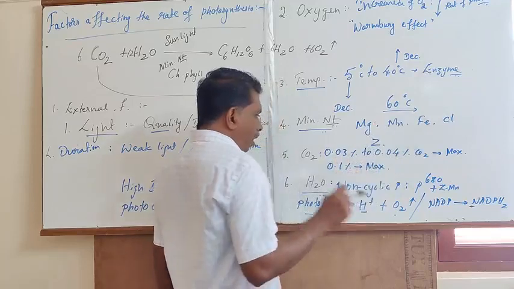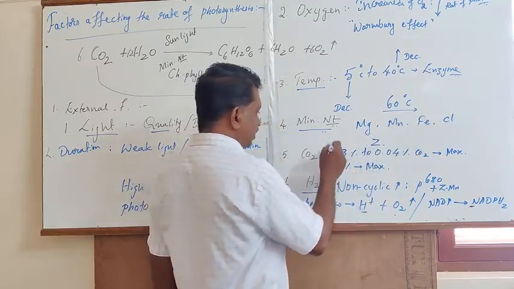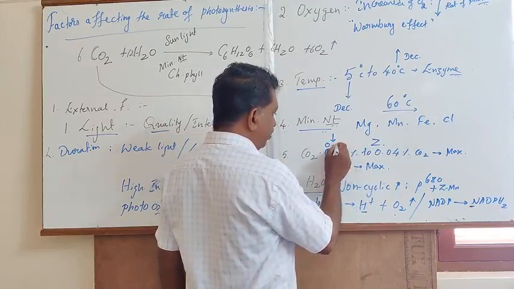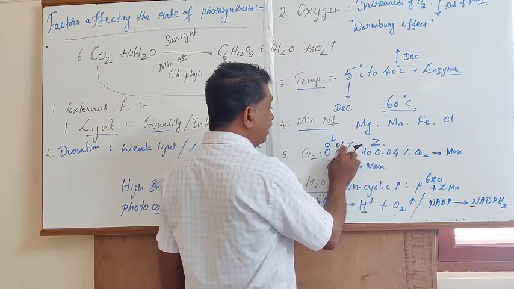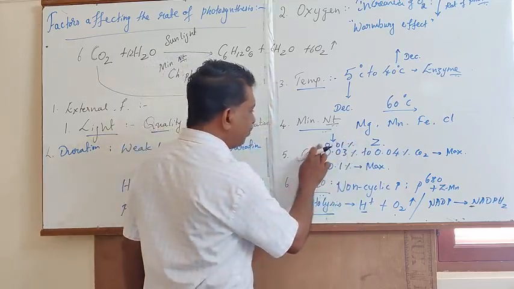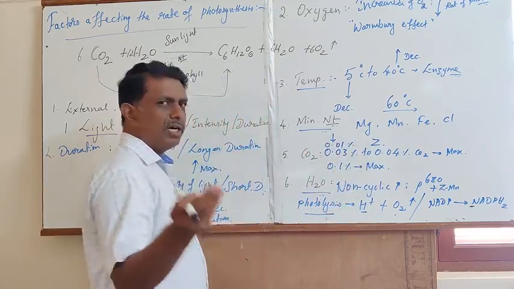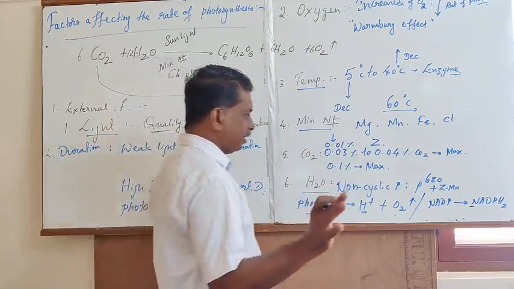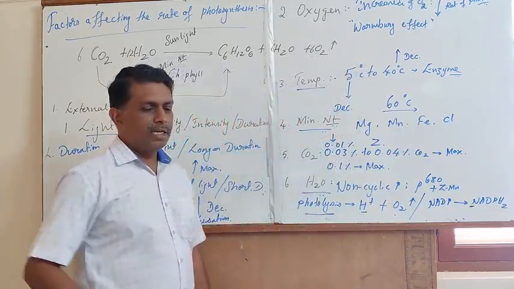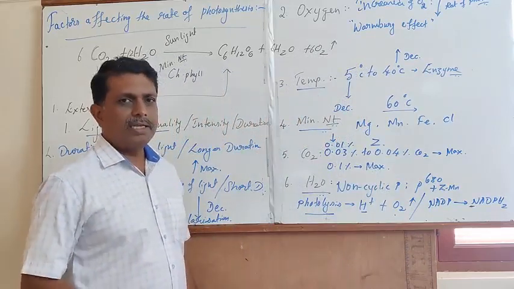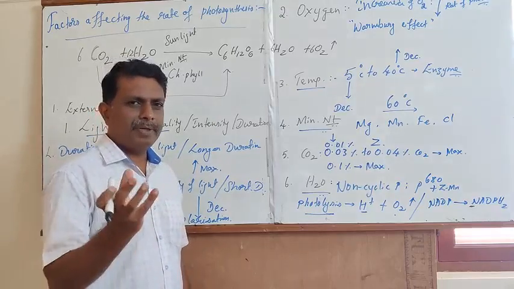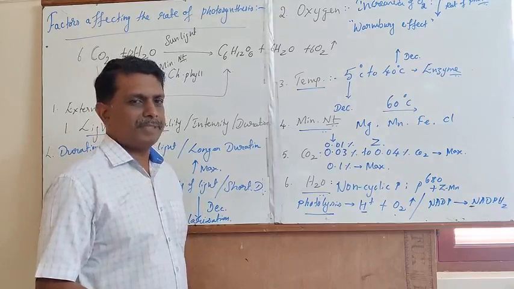If the carbon dioxide concentration is decreased from 0.03 to 0.01%, the rate of photosynthesis, the rate of carbon dioxide fixation, is subjected to sudden decrease. Especially a few plants growing in greenhouses, namely tomato and bell pepper. Bell pepper is popularly designated as capsicum.